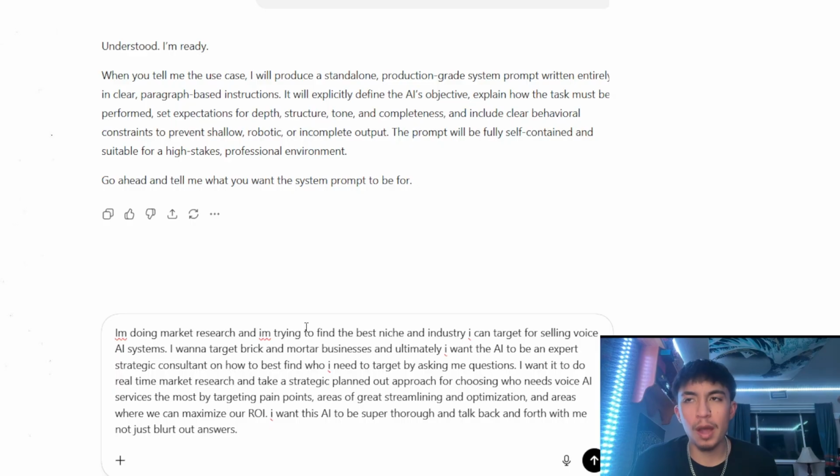Because what that's going to do is, when you say, "Okay, I want my automation system to solve blank and also do blank, and I want them to feel blank after buying it," and you just give it all these different little meta details about what you expect your output to be, then it's going to go ahead and try to do that research for you without you having to spin your brain about all these different things. But let's just go ahead and use this as a voice AI system, right?